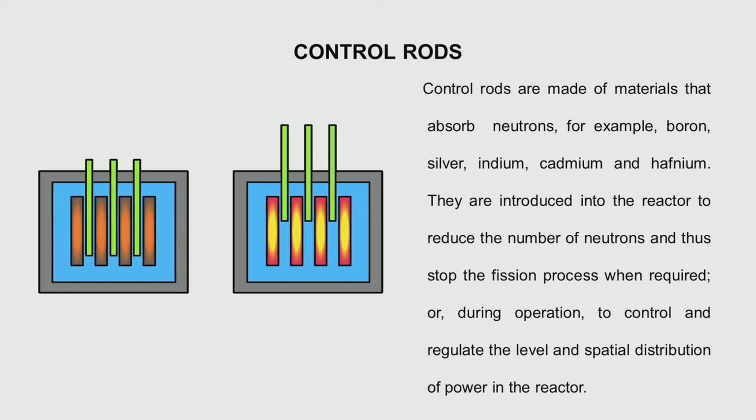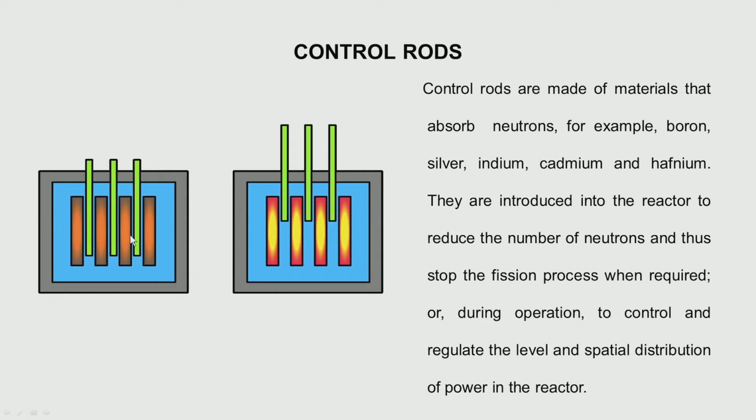As I mentioned, control rods are most important from the safety point of view and control, and we have mostly used cadmium and boron. Of course, there are other materials like indium, silver also, silver is a very costly material, and we have a number of rods, not one, so that we have a uniform sort of power production everywhere and uniform temperature, as uniform as possible.